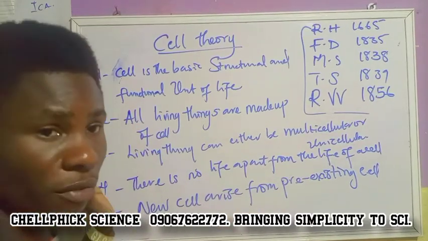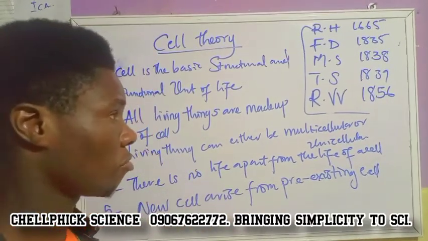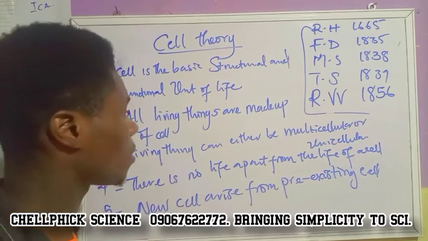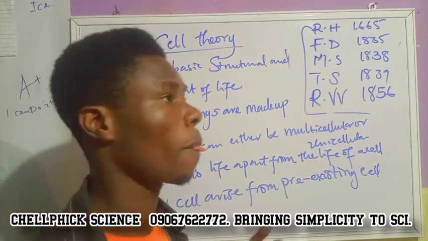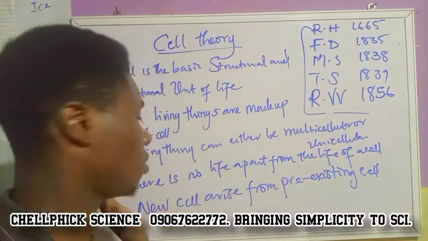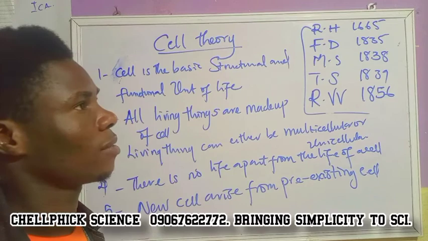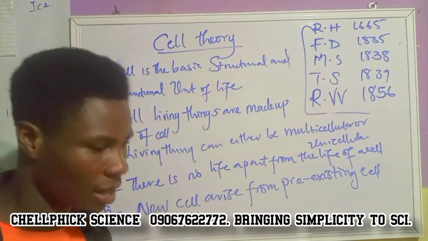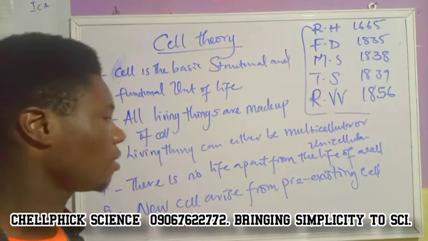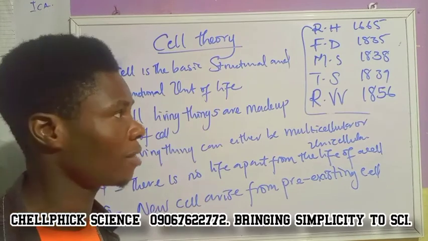So for O level, this is where it stops. Even if you check your common textbook like Essential Biology, this is where it stops. But for those of you who are doing JAMB and IGCSE, these are the standard, but you can add more to it by saying that the cell contains DNA, that is deoxyribonucleic acid, which stores genetic material.